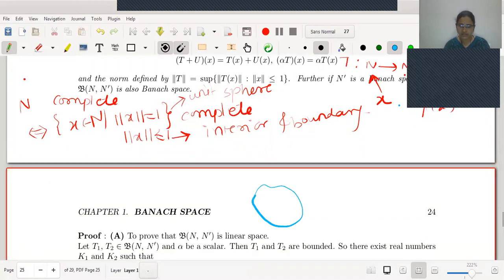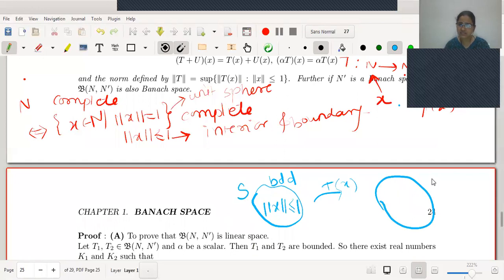The set under consideration is norm x less than or equal to 1, which is no doubt a bounded set of the domain space N. What about its T image then? As the mapping is continuous, meaning bounded, if I call this set S, it is going to map it to a bounded set.